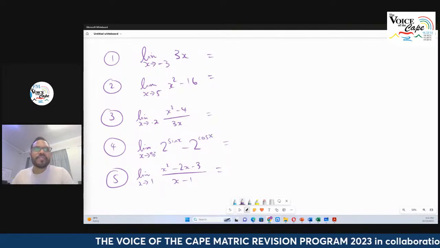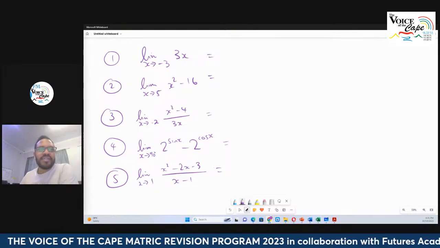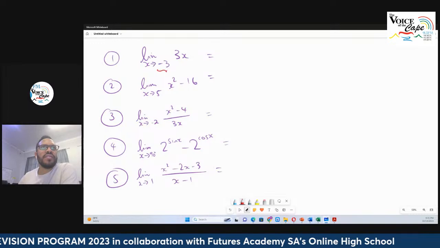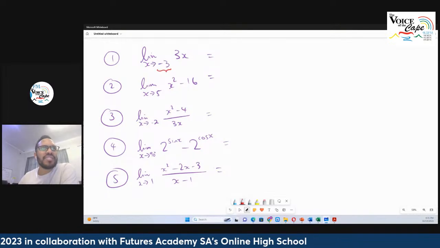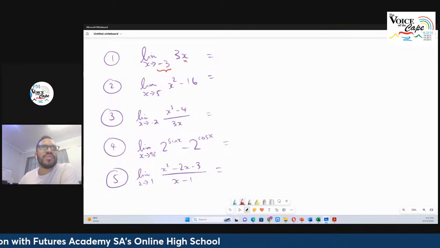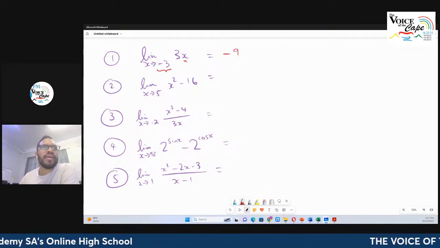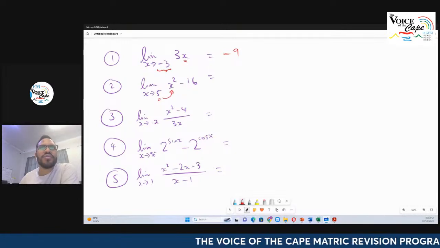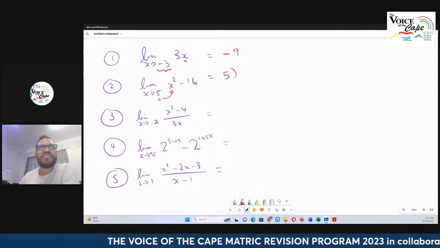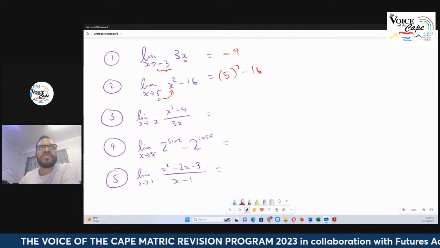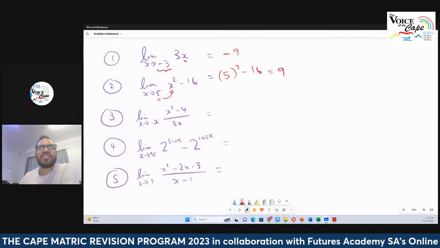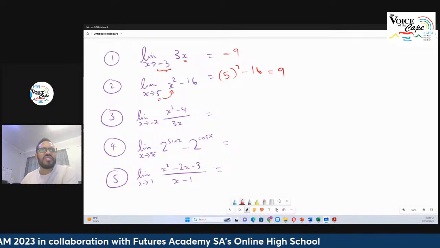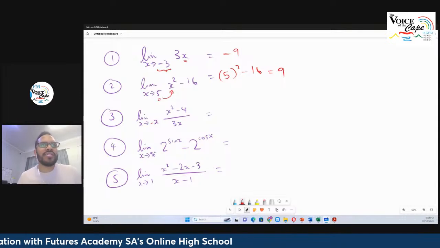Okay, so let's see if we've all plugged and chugged, and let's give that a go. Okay, so solution over here, this one is fairly simple. I take this negative 3, I substitute it in the x. 3 times minus 3 is minus 9. Here I've got 5, I substitute it in the x, and I drop the limit notation once I evaluate it. That's going to be 5 squared minus 16. That's going to be 25. 25 minus 16, the answer is 9. What happens over here? That's a minus 2. Okay, so minus 2 all squared. Now, this one looks a little bit interesting.